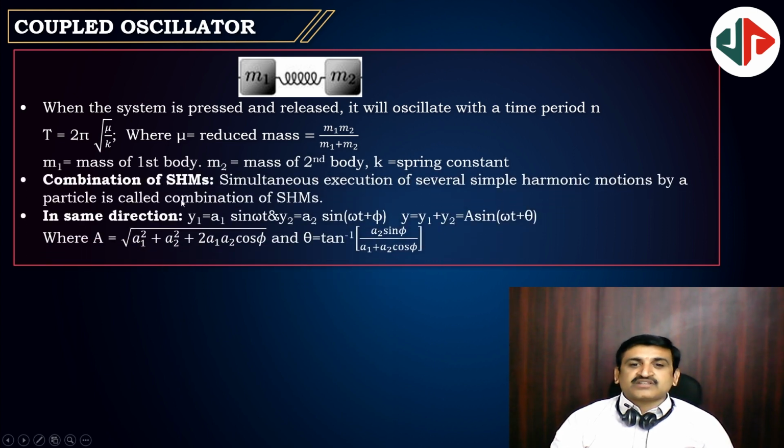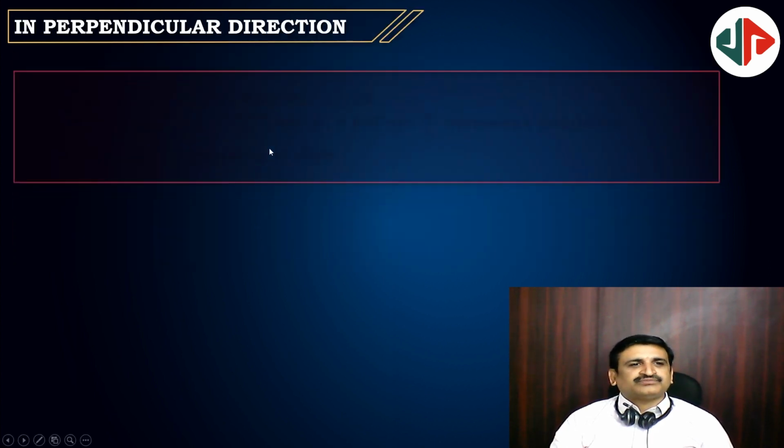Combined SHMs are governed by Lissajous figures. If two SHMs are y1 equal to a1 sin omega t and y2 equal to a2 sin omega t plus phi, then y equal to y1 plus y2, or a sin omega t plus theta, where a is equal to square root of a1 square plus a2 square plus 2 a1 a2 cos phi, and theta equal to tan inverse of a2 sin phi by a1 plus a2 cos phi.